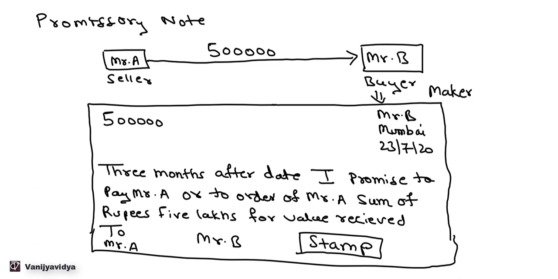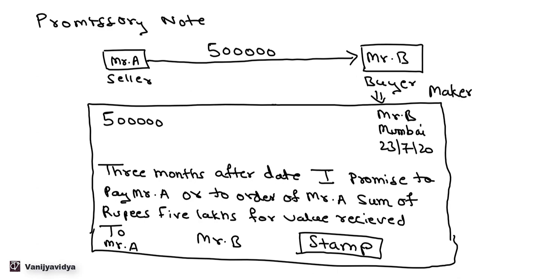Now, to pay to whom? Pay to Mr. A or to the order of Mr. A. Now, in case of bill of exchange, the payment was either to A, order of A, or bearer. But in case of promissory note, the payment is not to the bearer. It is either to A or to the order of Mr. A. Sum of rupees 5 lakhs.